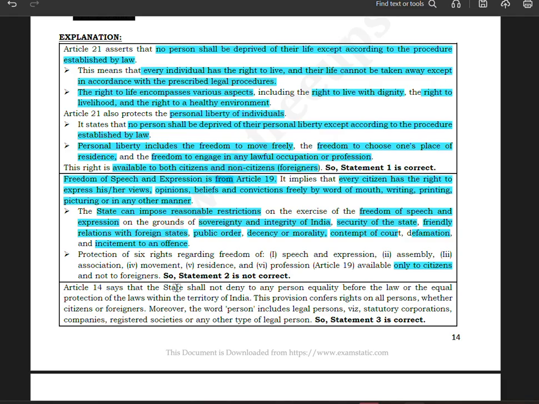Now, Article 14 says that the state shall not deny to any person equality before law or equal protection of laws in the territory of India. This provision confers right on all persons, whether citizens or foreigners. Moreover, the word person includes legal persons, that is statutory corporations, companies, registered society, or any other type of legal person. So statement 3 is correct.